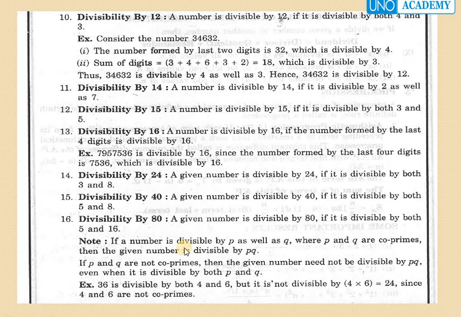If a number is divisible by p as well as q, where p and q are coprimes, then the given number is divisible by p times q. For example, 36 is divisible by both 4 and 6, but it is not divisible by 4 times 6 equals 24, since 4 and 6 are not coprimes.